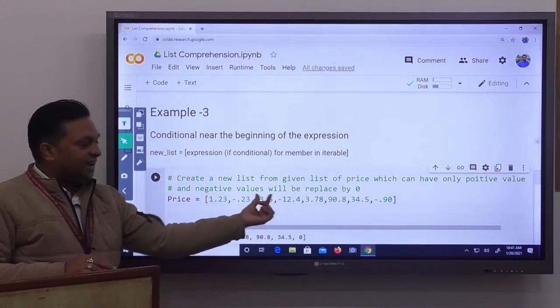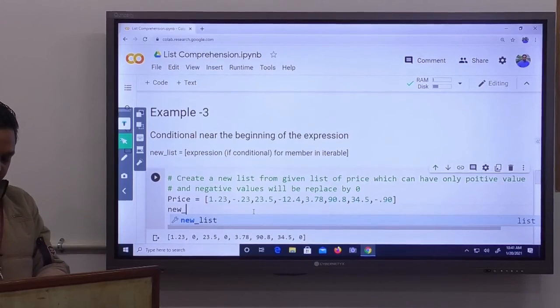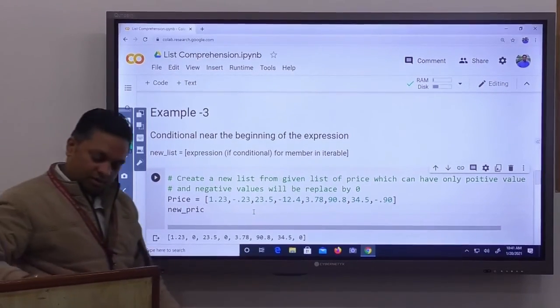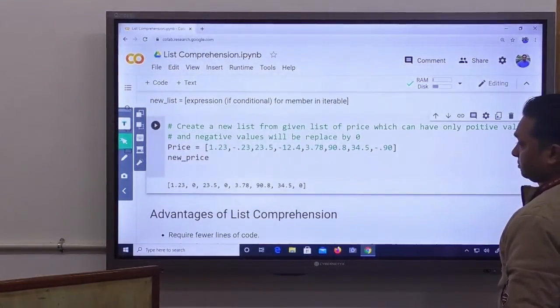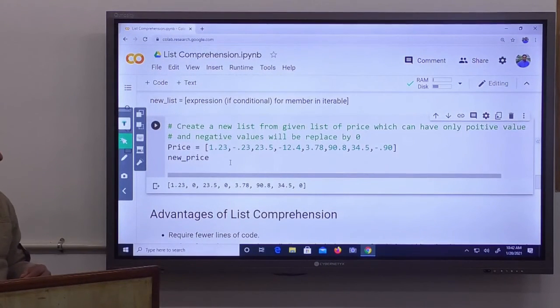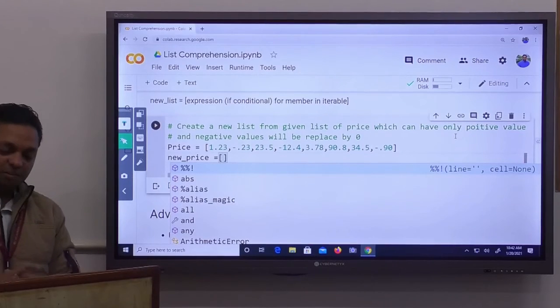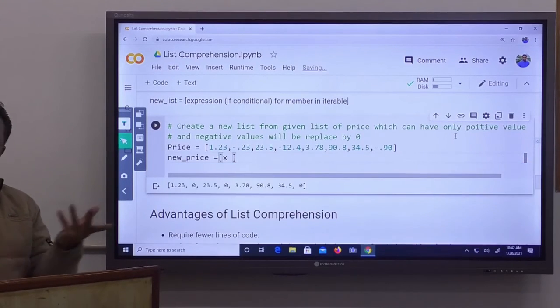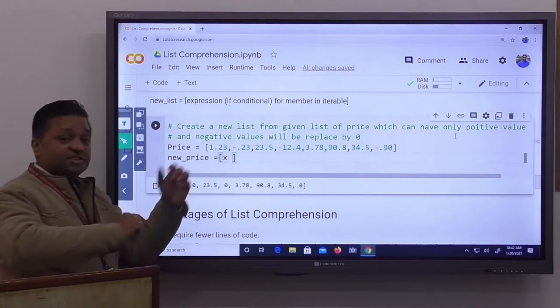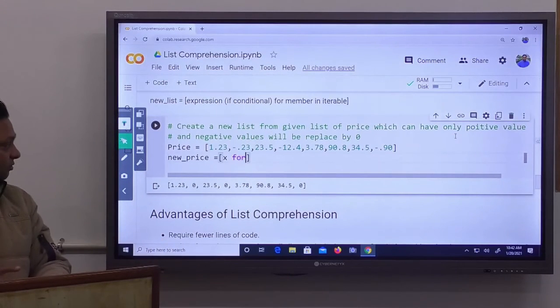As you can see, price is our list. We have to create a new list. So here I write new_price as an object name, is equal to, and we have to do this task by list comprehension. First, what do we want? Suppose I assume I want x, any expression. What will be the x? From where do you want to choose the x? I want to choose x from x in price.